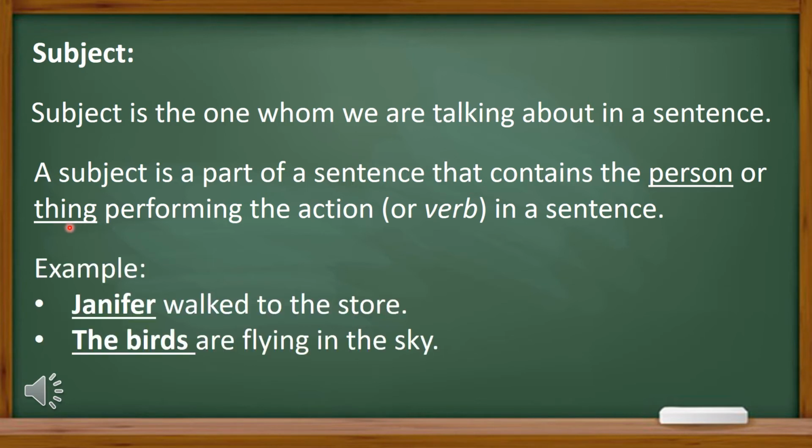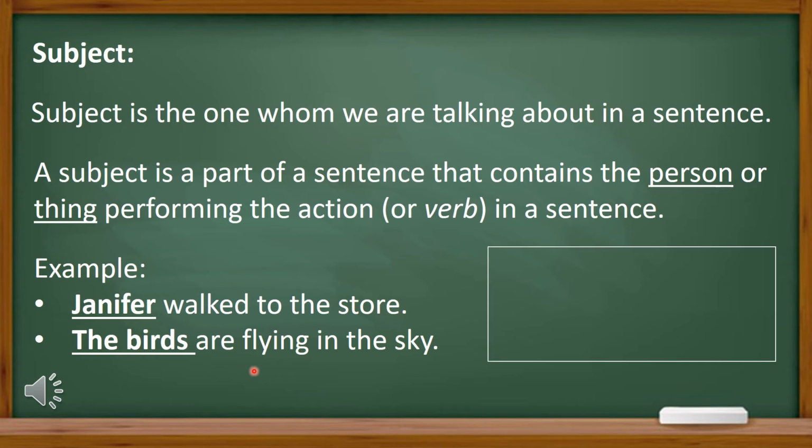So here are some examples, like Jennifer walked to the store. Here Jennifer is the subject of this sentence. Now the second example, the birds are flying in the sky. Here the birds are the subject.